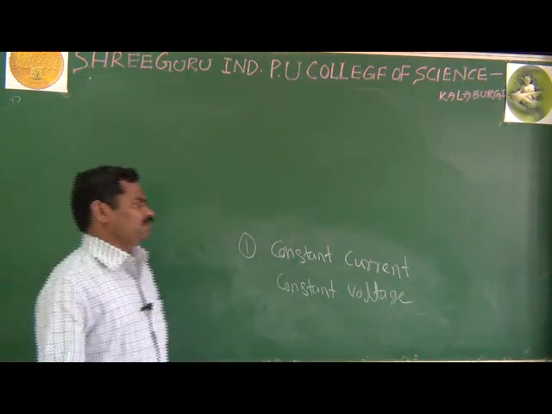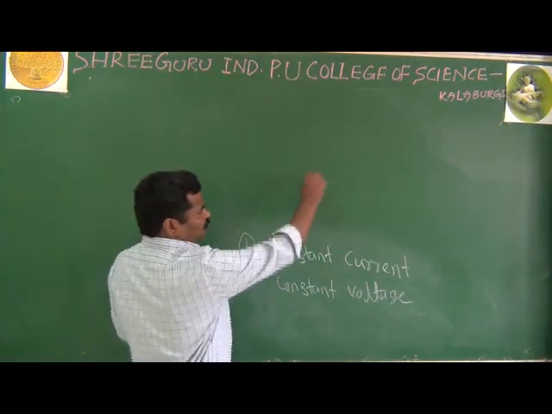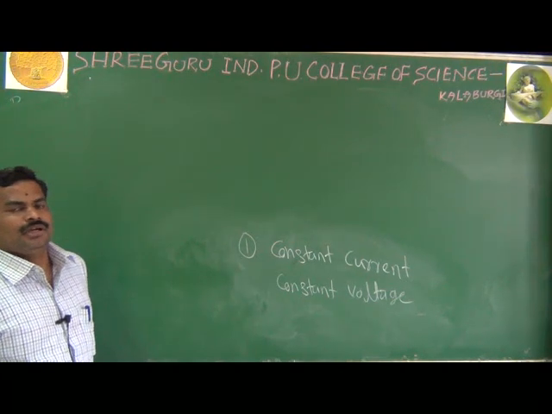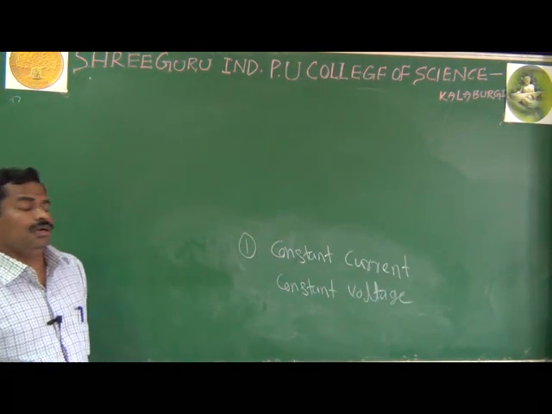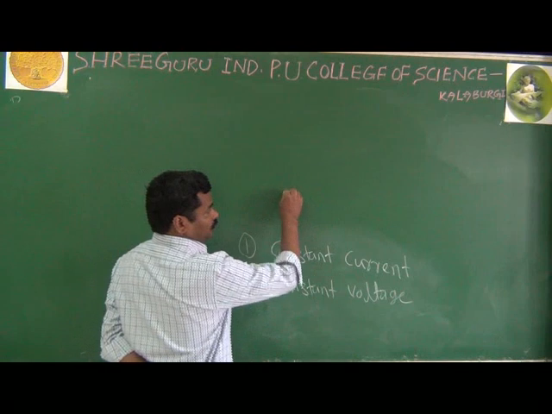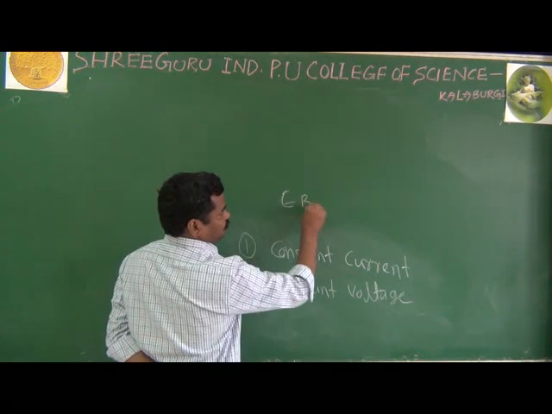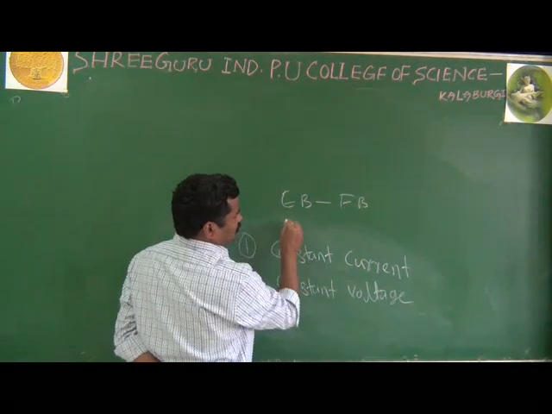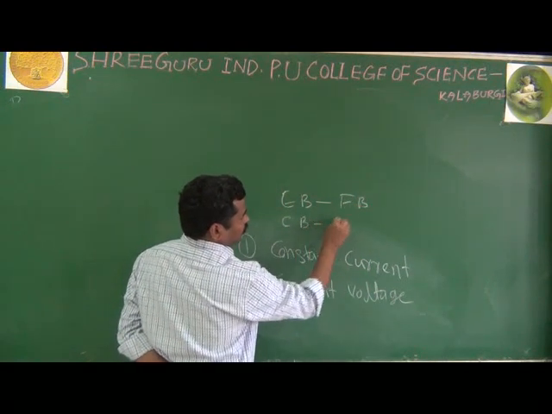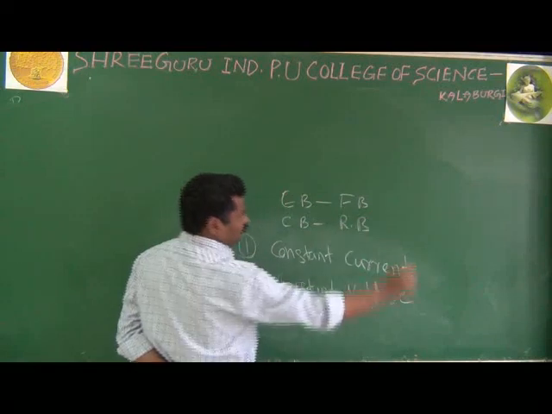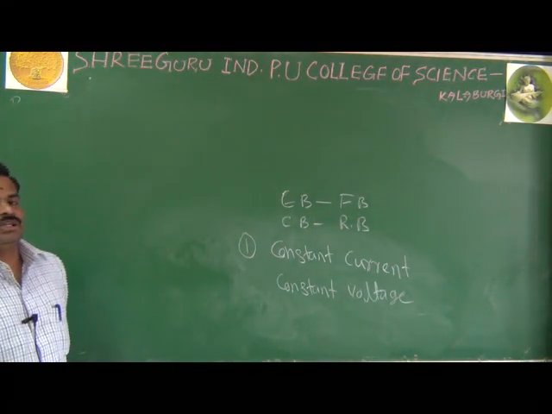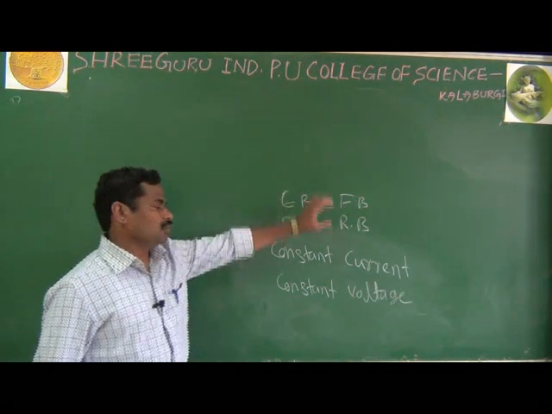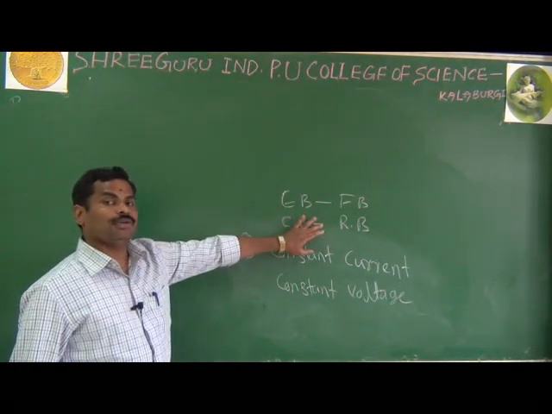And the second one, very simple: as we know already, the important condition of a transistor. What is the important condition of a transistor? The emitter base section should be forward biased and the collector base section should be reverse biased.